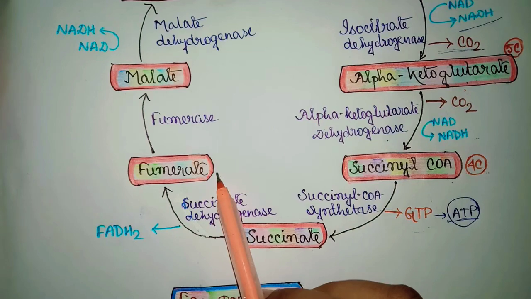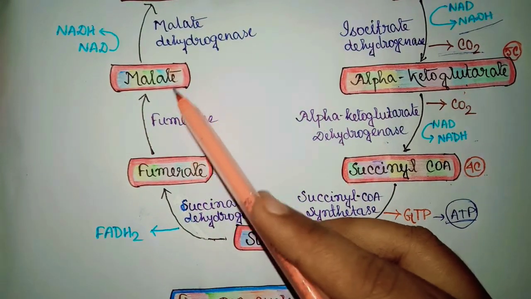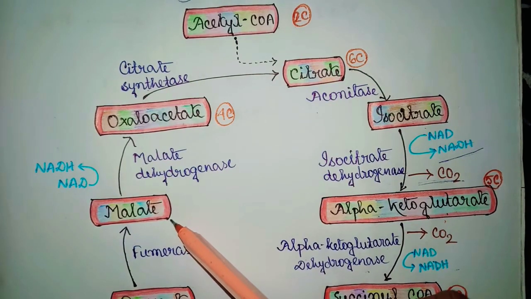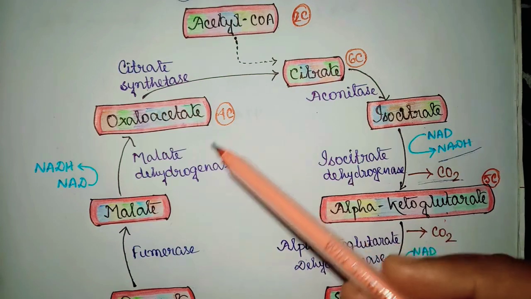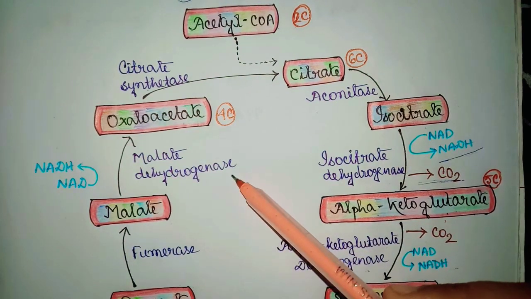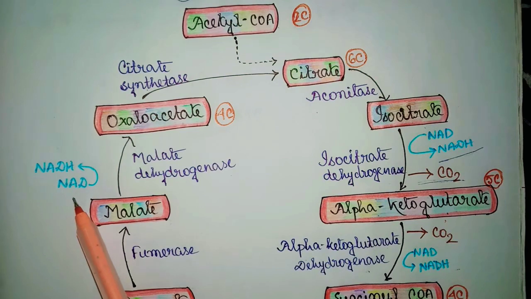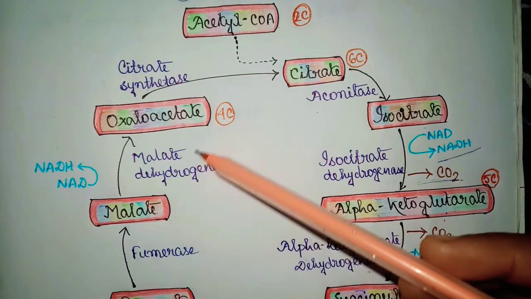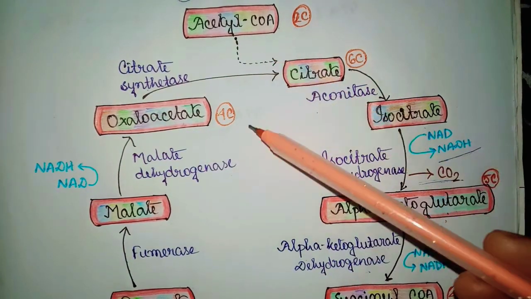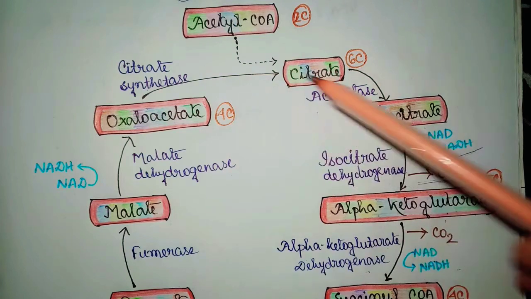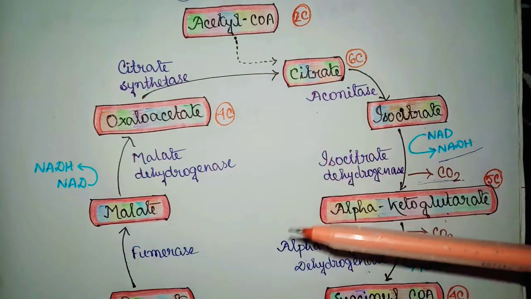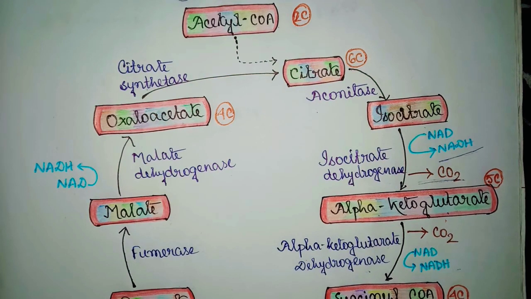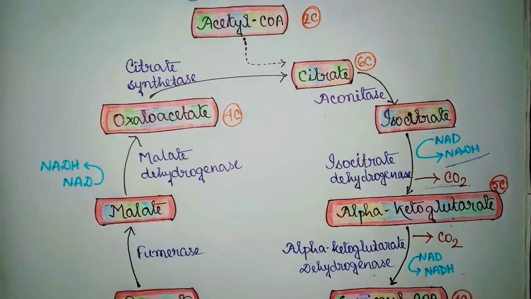Next, fumarate is converted to malate. This step is catalyzed by the enzyme fumarase. Then malate is converted to oxaloacetate by the enzyme malate dehydrogenase. Here also NAD is reduced to NADH. And next, oxaloacetate combines with acetyl-CoA and forms citrate. In this way, the Krebs cycle or TCA cycle is completed. It is the complete cycle of Krebs cycle.